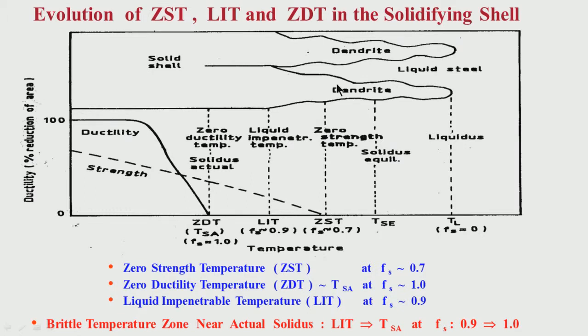This is called the high temperature brittle temperature zone, because this temperature is relatively high, being associated with the completion of solidification. After this, the temperature will only come down because you are cooling it. So this is the high temperature zone which is brittle. The high temperature zone near the actual solidus is the brittle temperature zone. So we have to keep in mind that this is a zone we have to be very careful about.